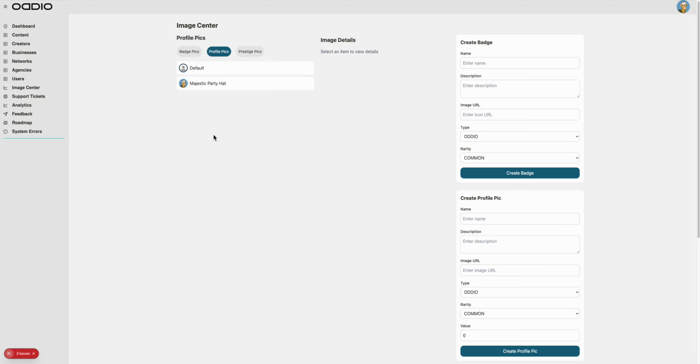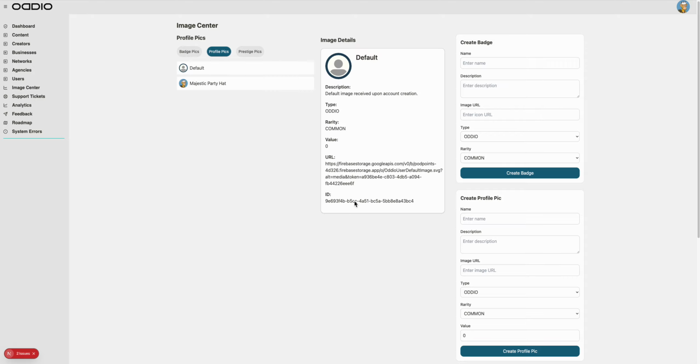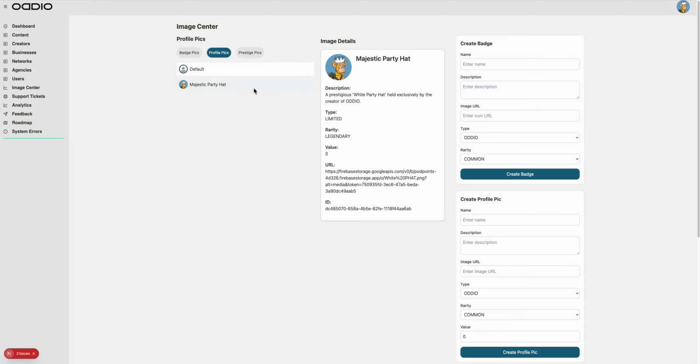If they listen or participate in the app, they get audio points, and you can then spend them at a store to unlock different pictures. So here's a default, which tells you some details, and here's the other one I created.